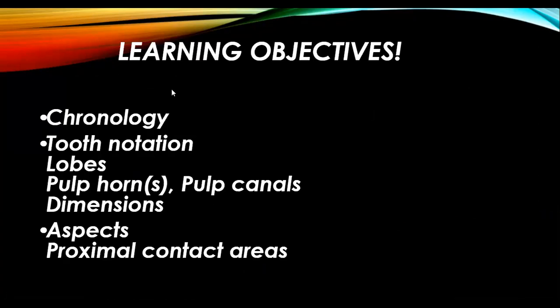Here we have the learning objectives. Chronology means the order of its development up to the eruption, right? Then we have the tooth notation, that is the tooth numbering system. Then we will discuss the lobes, the pulp horn, pulp canals, and dimensions. Then we will discuss the aspects of this tooth and then the proximal contact areas, right?